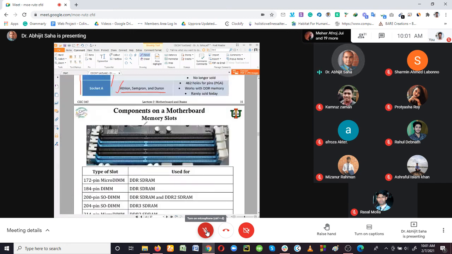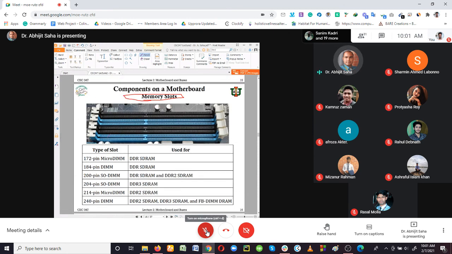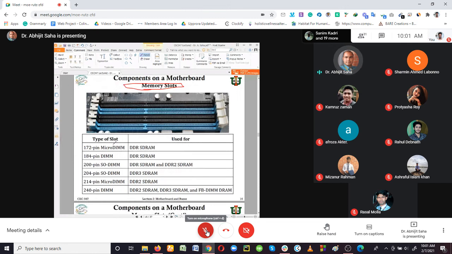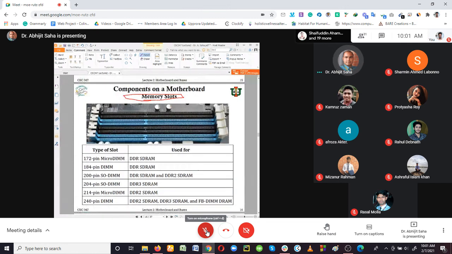Okay, so now we come to the discussion of the memory slots. This is the place on the motherboard where we install the RAM, our main memory, the DRAM. We install it onto the memory slot. We already know how to identify them on the motherboard.